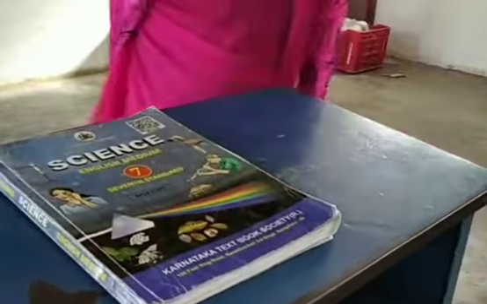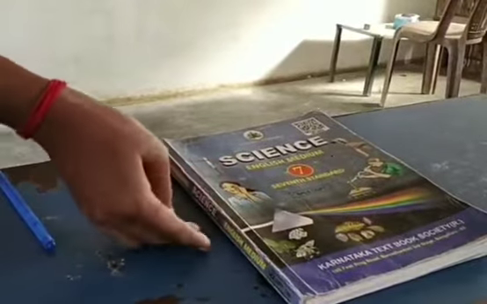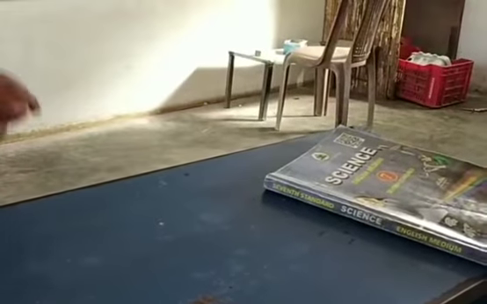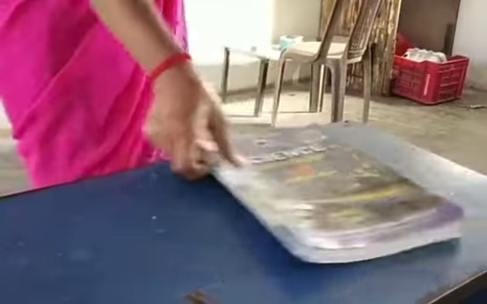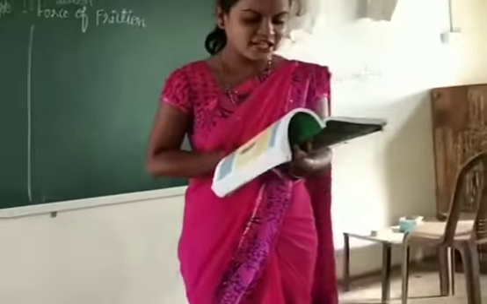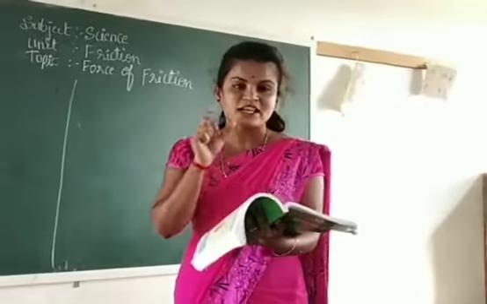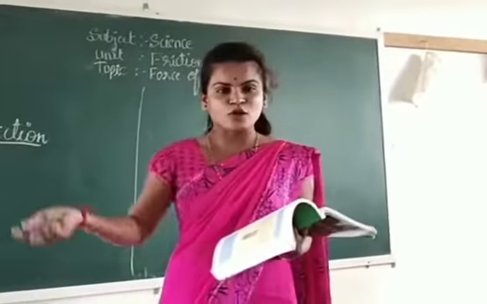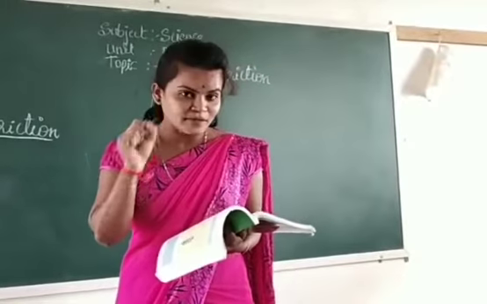We repeat this in the other direction. When we push the book in the north direction, it stops after some distance. When we push it from north to south, the book stops after some distance.